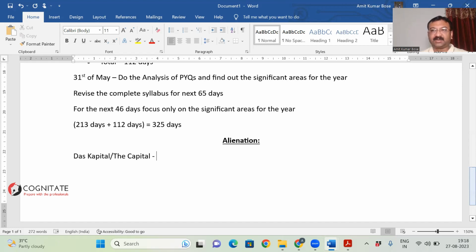Okay, Marx says that look at the ancient mode of production or slave mode of production, look at the feudal mode of production. They were not as exploitative as the capitalist mode of production.